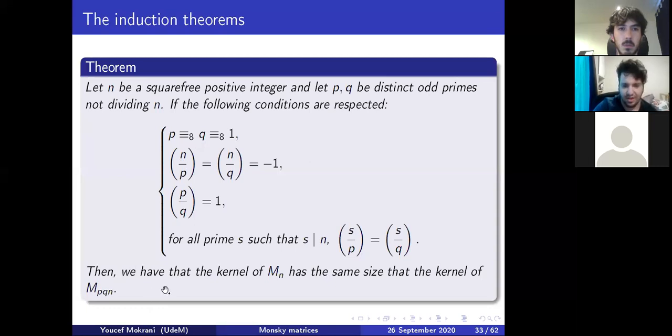So the first result we get from that is that if n is SNC, MPQN is SNC, and then once we find an SNC number, we can just find an infinite family of SNC numbers.